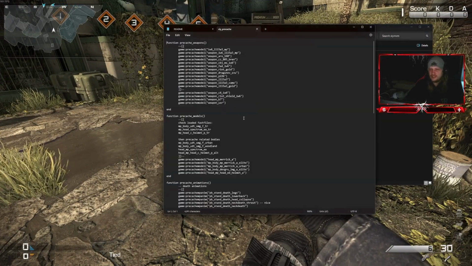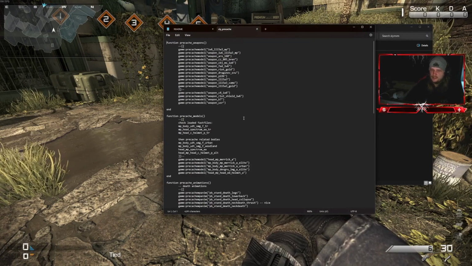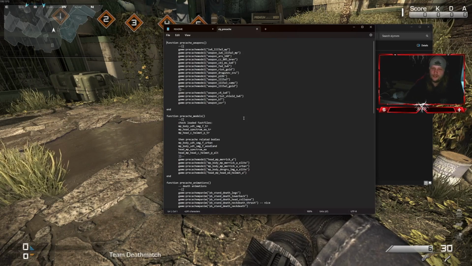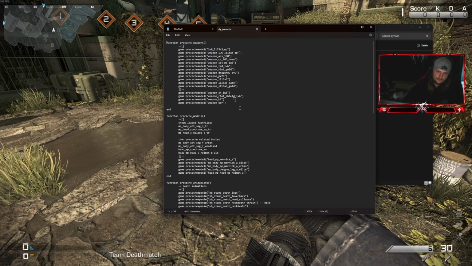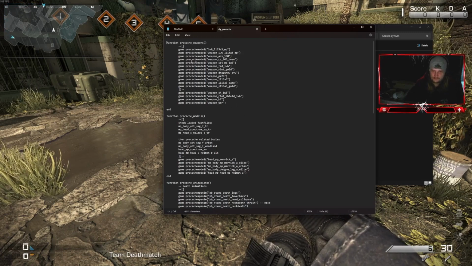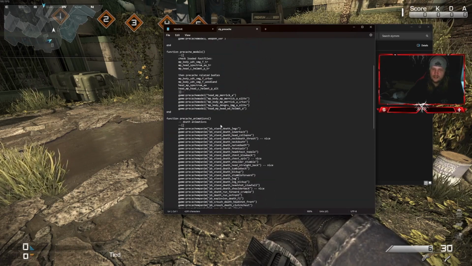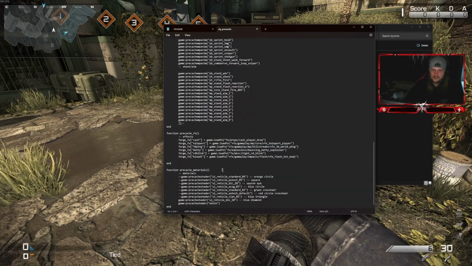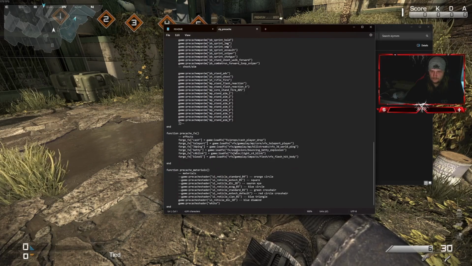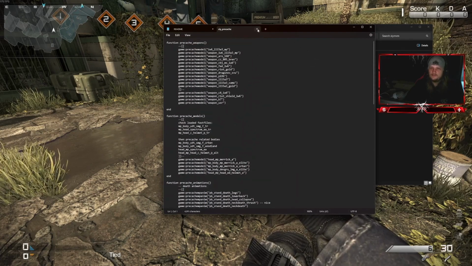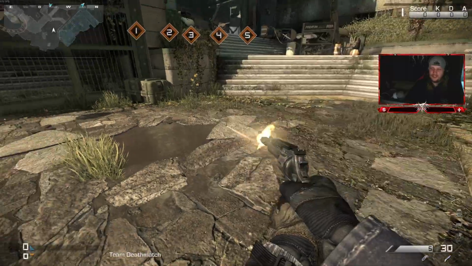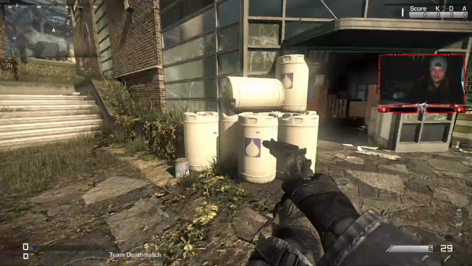And I will actually have a link in the description for all the models and animations and weapons. Be aware, of course, some of them don't work, some of them might break your model, this and that, blah blah blah, right? You guys know about that stuff. So you've got some weapons here, you've got the models and animations. So yeah, that's where all this is. Not bad. If you want to fiddle around with all that, go for it. I tried to play with it myself and couldn't figure anything out.